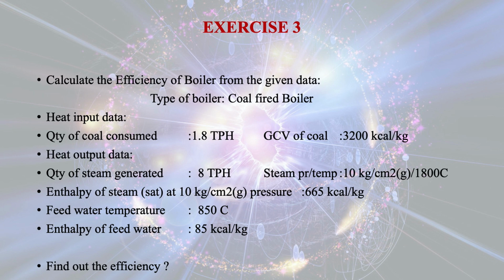Heat output data, the quantity of steam generated, is 8 tons per hour, and the steam pressure and temperature are given as 10 kg per centimeter square gauge pressure and 180 degrees centigrade. The enthalpy of saturated steam at 10 kg per centimeter square is given as 665 kilocalorie per kg, and the feed water temperature is given as 85 degrees centigrade, and the enthalpy of feed water is given as 85 kilocalorie per kg.